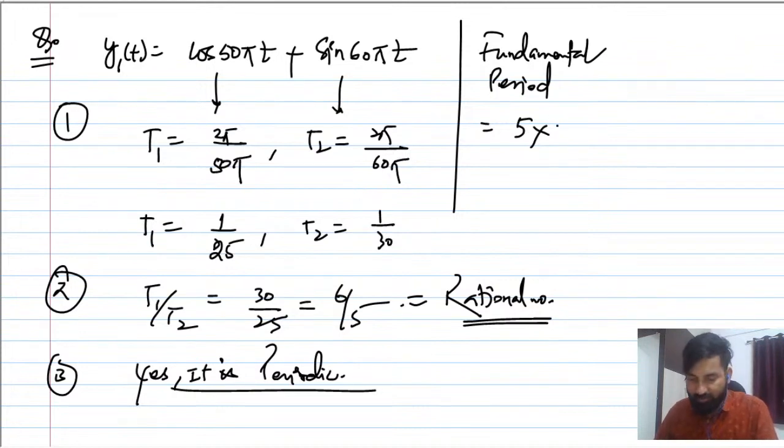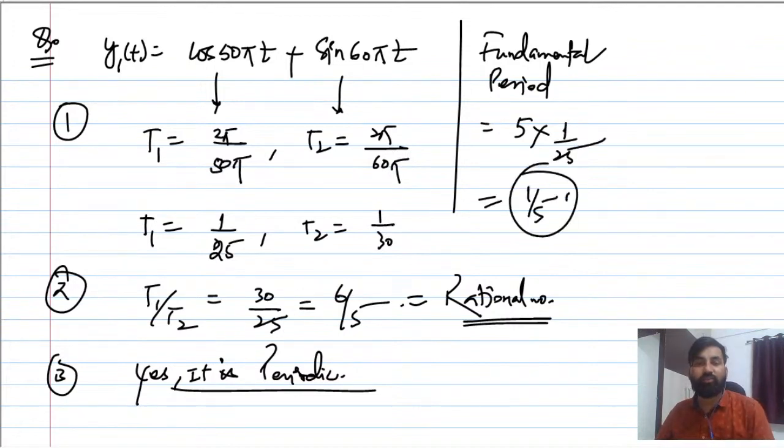T1 is nothing but 1 by 25. So the overall answer is 1 by 5. This is one way of finding the fundamental period.